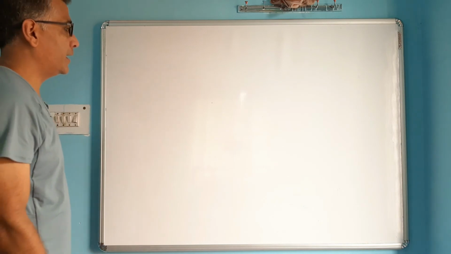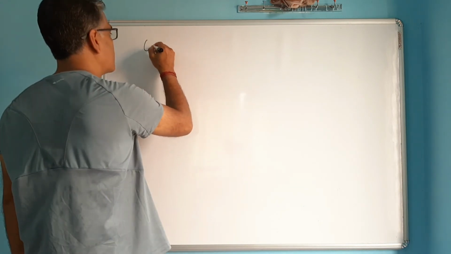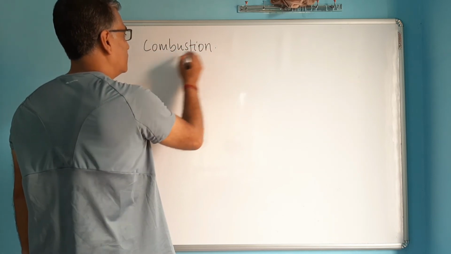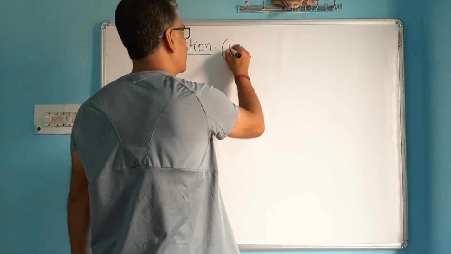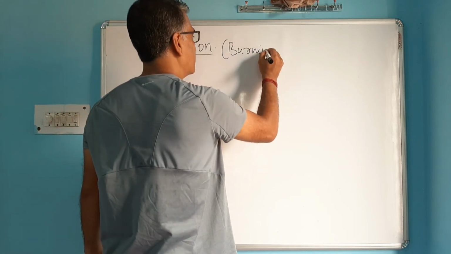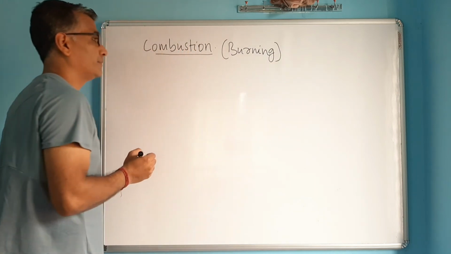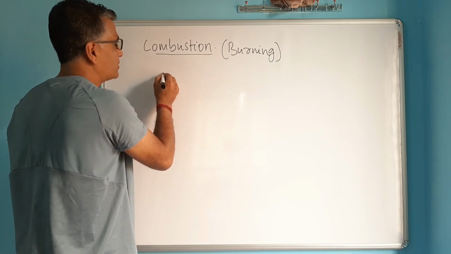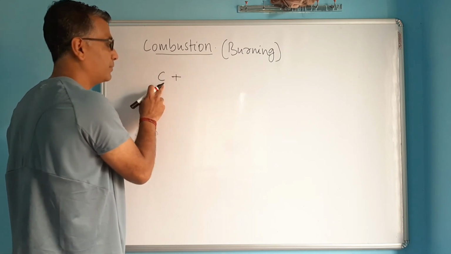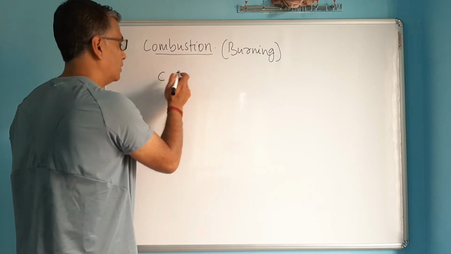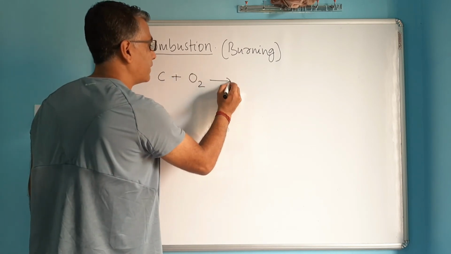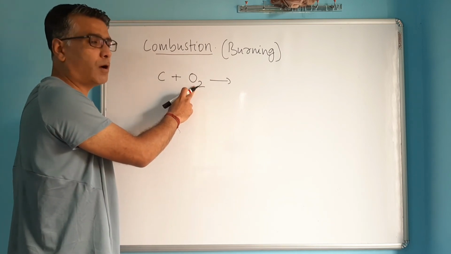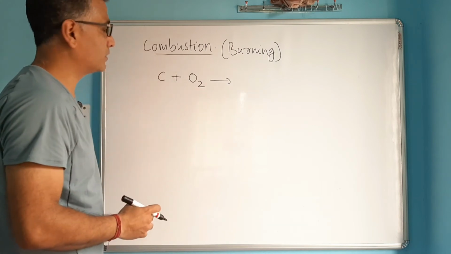The next thing we've got here is something called combustion from the chapter of oxygen. You know that combustion is simply burning. When substances burn, the process is called combustion. Substances burn, like for example carbon. Carbon is present in coal, charcoal. Carbon burns in presence of oxygen. In fact, most substances burn in presence of oxygen. That's why oxygen is also known as the supporter of combustion, because oxygen helps other substances to burn.